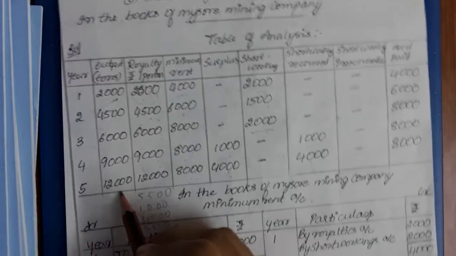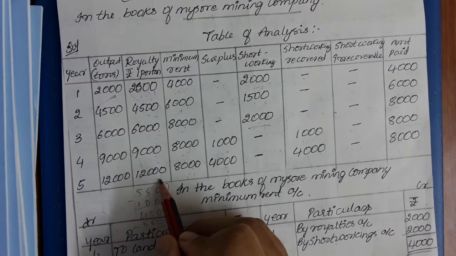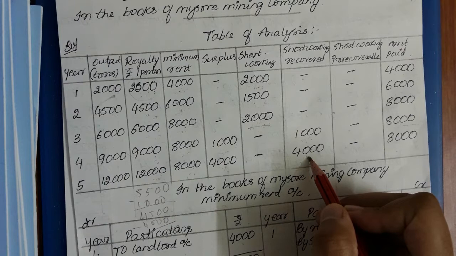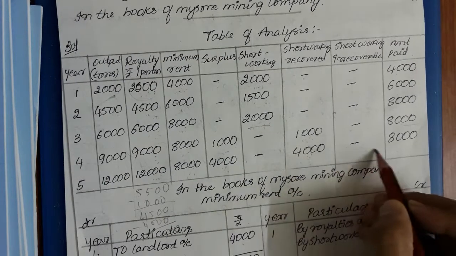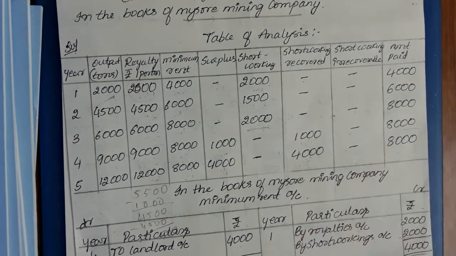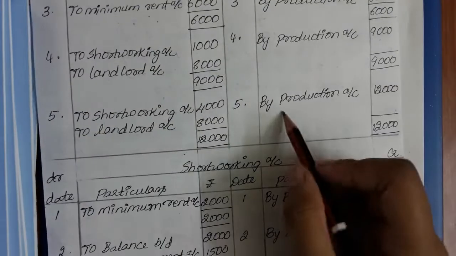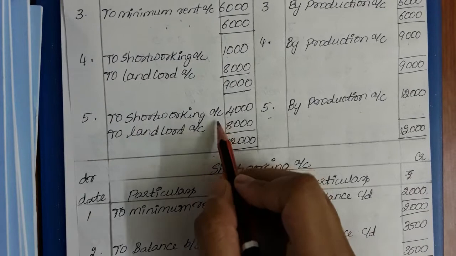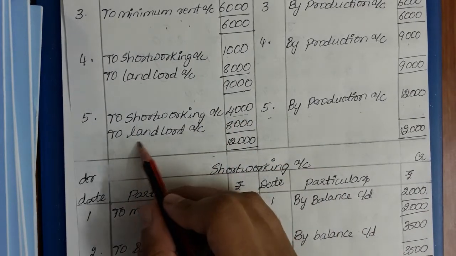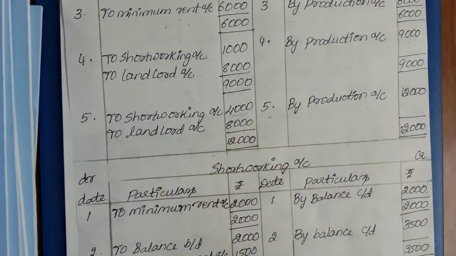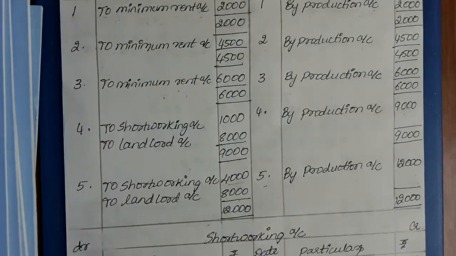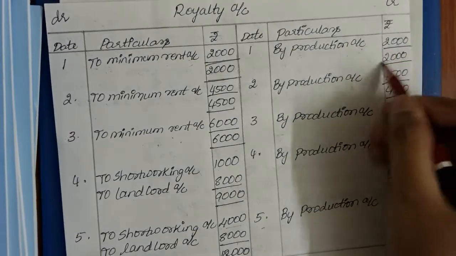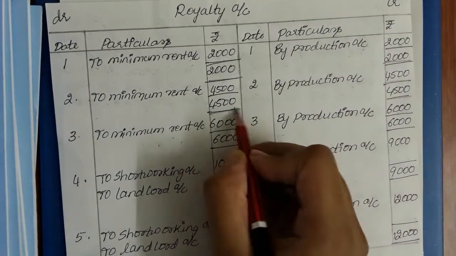Then in the fifth year I got 12,000 rupees as royalty. Of that, 4,000 rupees I paid for short workings, and the remaining I paid to the landlord. So by production account fifth year 12,000, to short workings account 4,000 recovered, and to landlord account 8,000 paid. For every single year you need to close the entries like this.